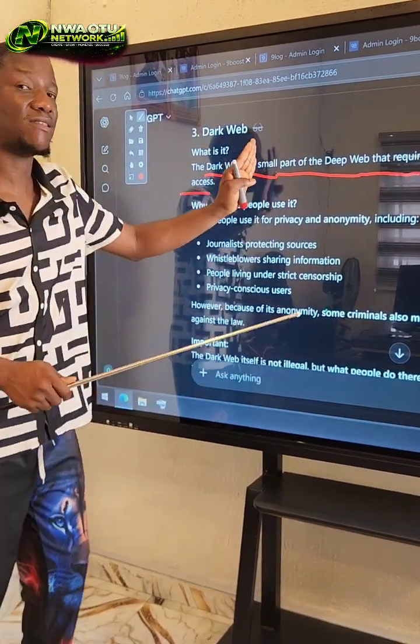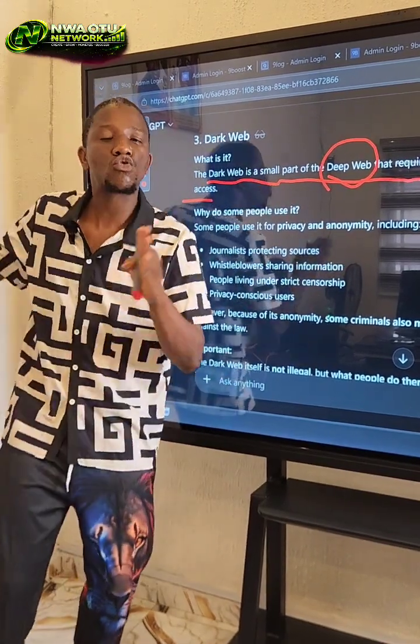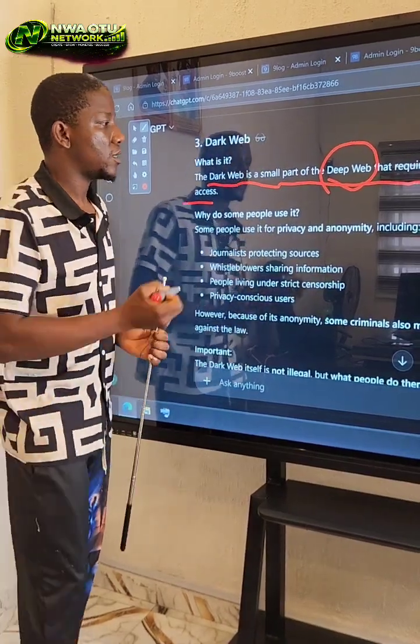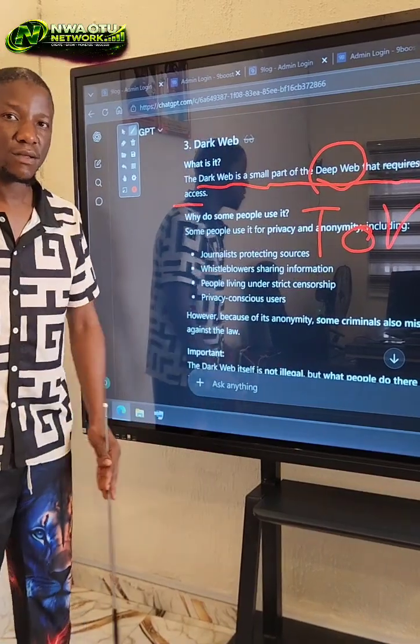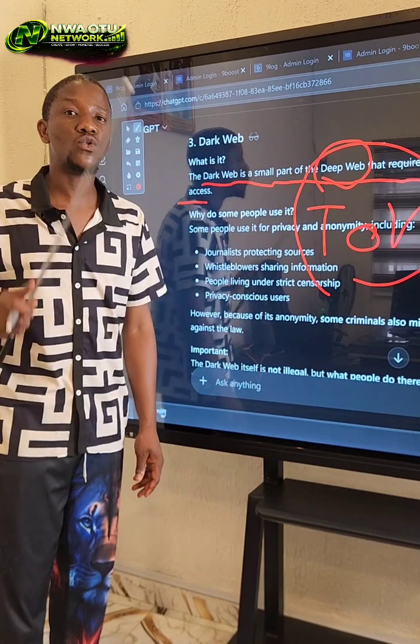Do you see that this one is different? For you to access this, you need tools. Now, the majority of people are using the Tor browser to access it. But one thing that they don't know is that this Tor browser is owned by the US military.